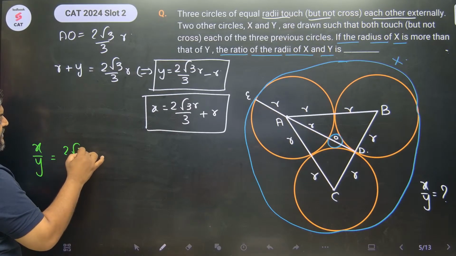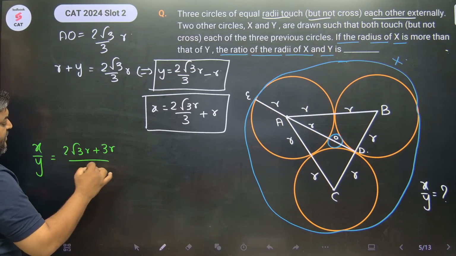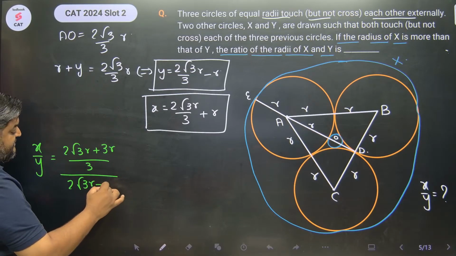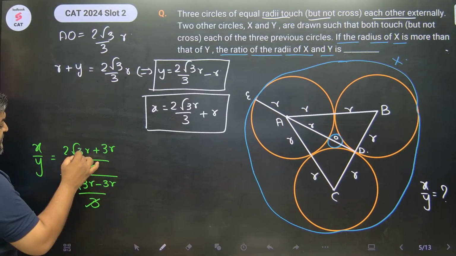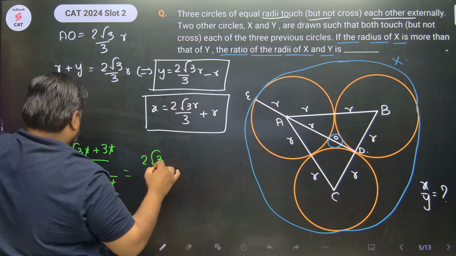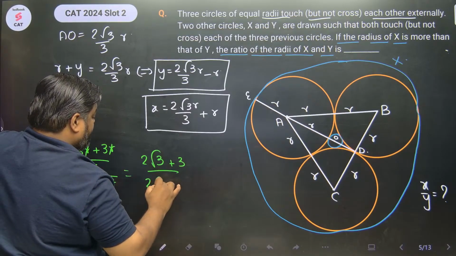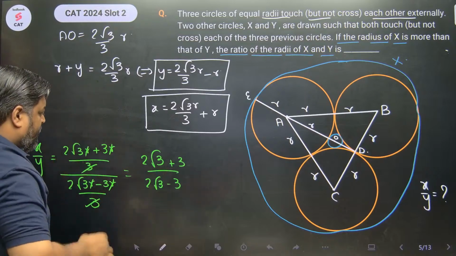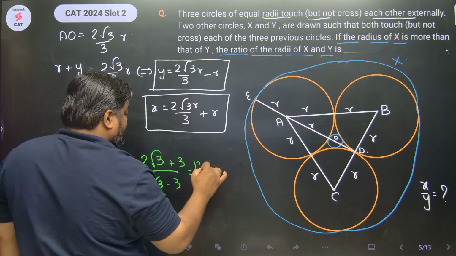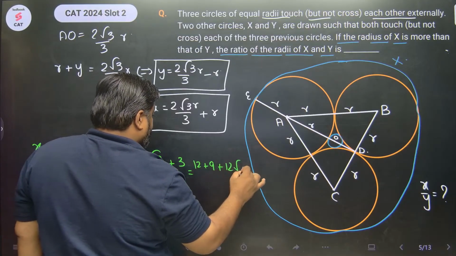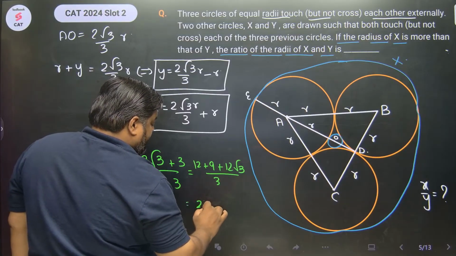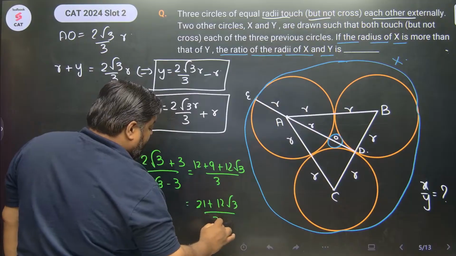So this is 2 root 3 r plus 3 r upon 3 divided by 2 root 3 r minus 3 r divided by 3. 3 is cancelled. R common लेके r will be cancelled. So I have 2 root 3 plus 3 upon 2 root 3 minus 3. इसको rationalize करेंगे तो what we will get? Rationalize करने पे we will get 4 3s are 12 plus 9 plus 12 root 3, right? Denominator we will have 12 minus 9, 3. So this is 21 plus 12 root 3 upon 3 cancelled out.